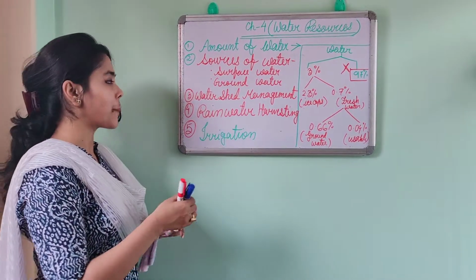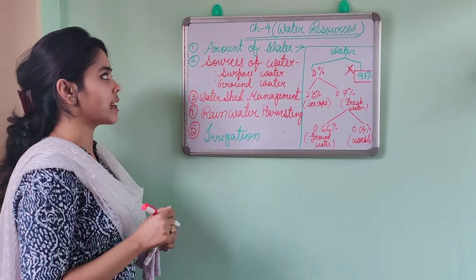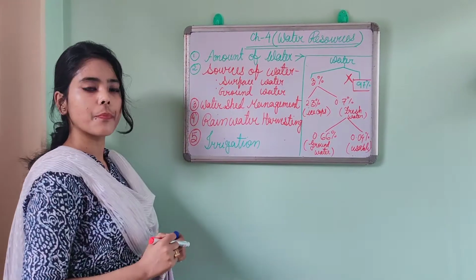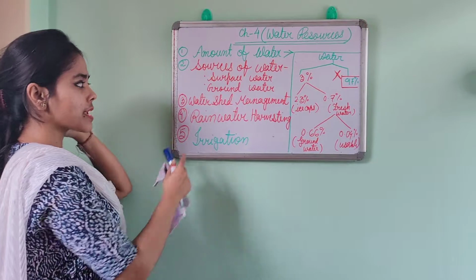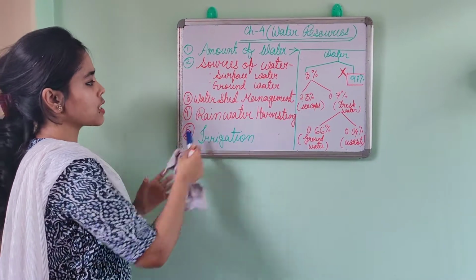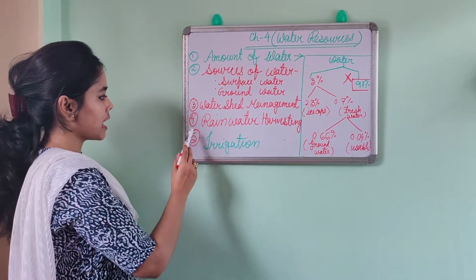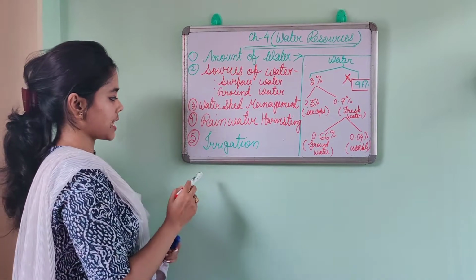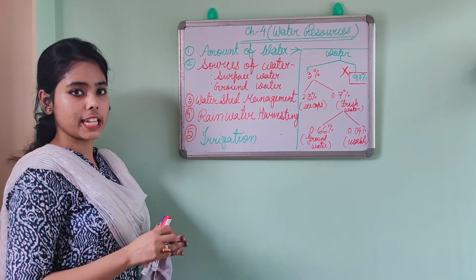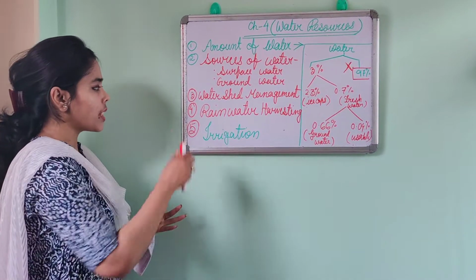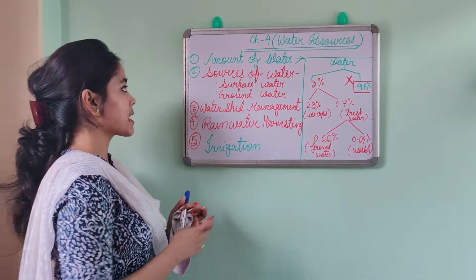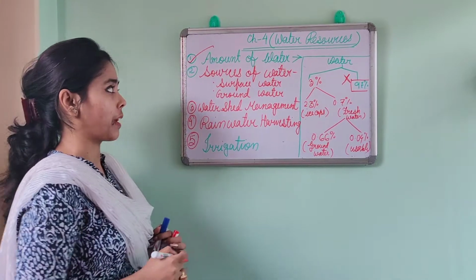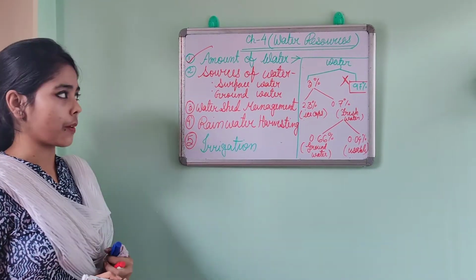So under this chapter, the important things that we will study are: number 1, amount of water. Number 2, sources of water, that is surface and underground. Number 3 is watershed management. Number 4, rainwater harvesting. And number 5, irrigation. So these 5 topics today we will discuss. First, let's move on to the first topic, that is amount of water.